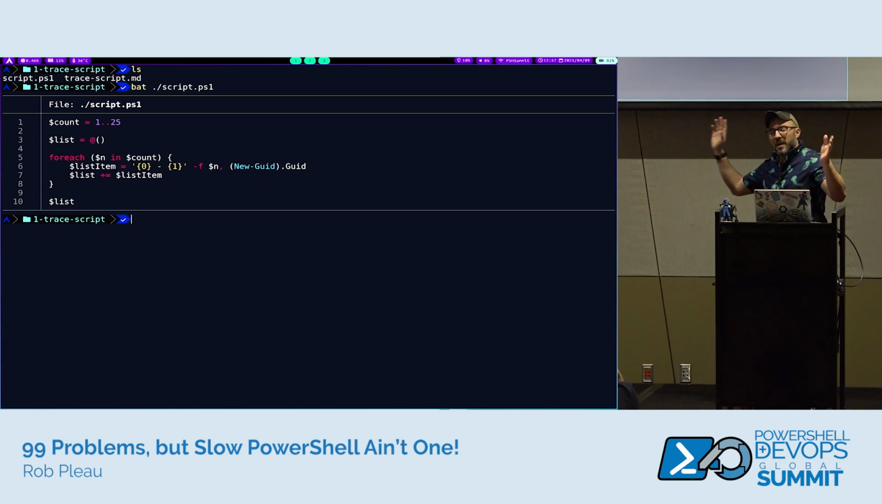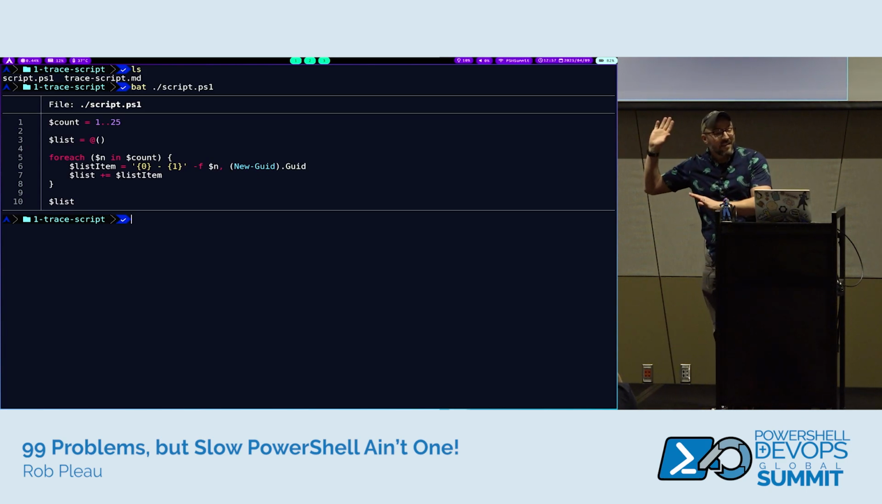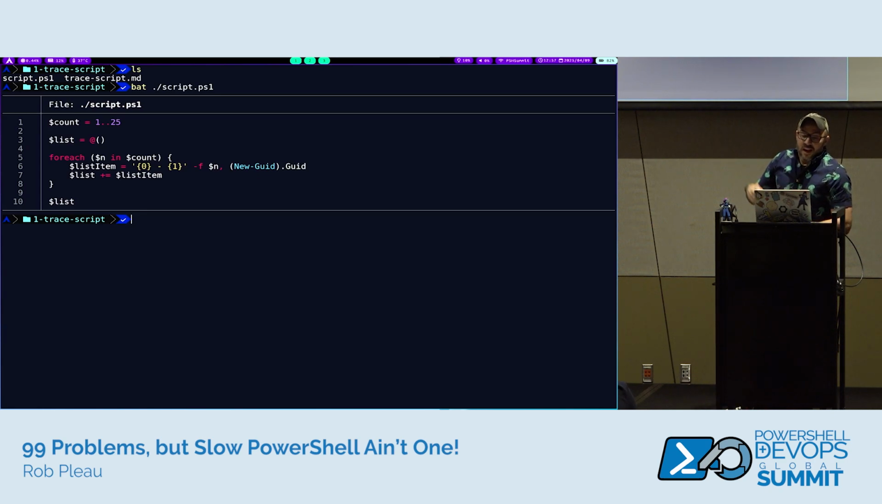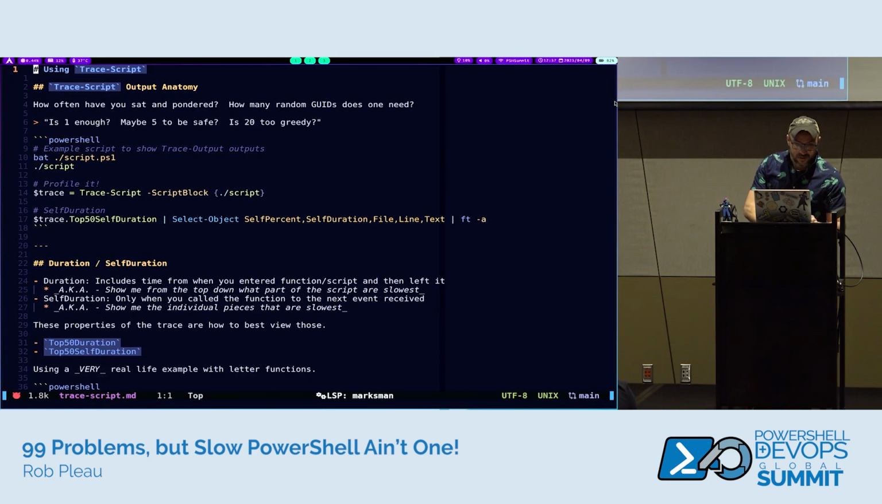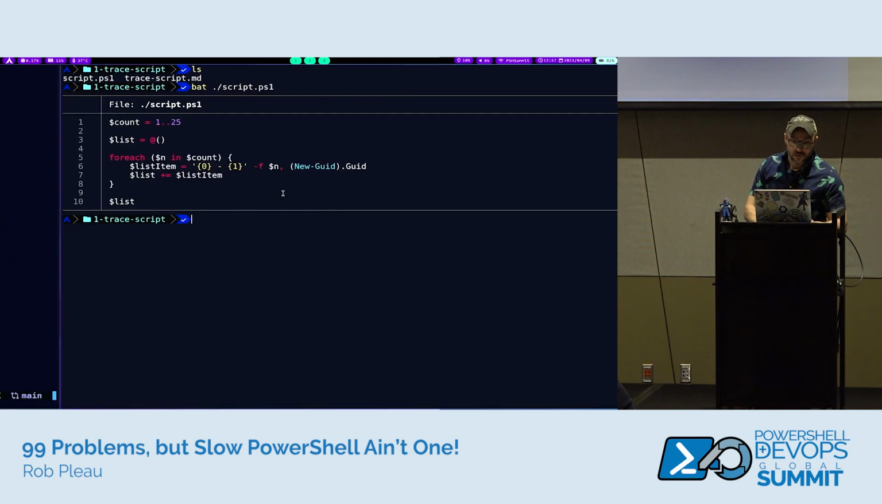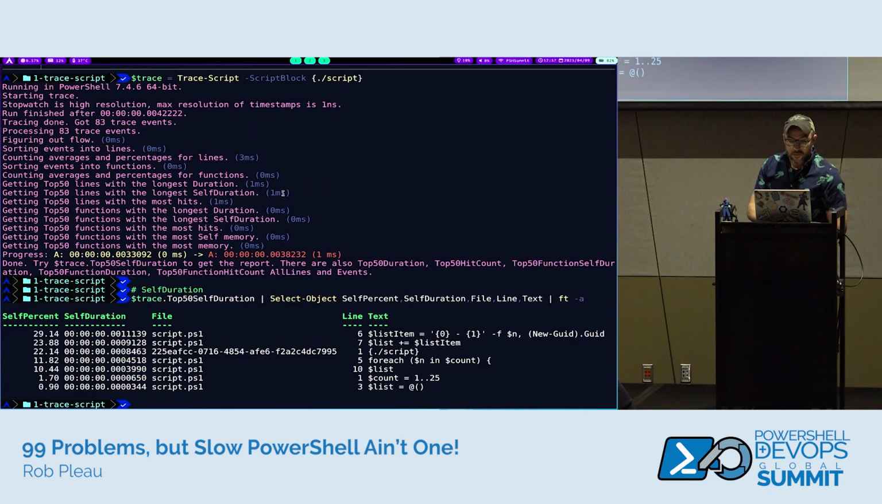I could do a for loop. I love foreach. We're going to do a PowerShell array. This is the old style still, because I'm on 7.4, so this isn't the new fancy plus equals. And then we're just going to iterate through those 25. We're going to generate a GUID, and we're going to plop that in the list. So let's trace it. You know what? Just for the interest of time, let's copy both those. So I'm going to run the trace.